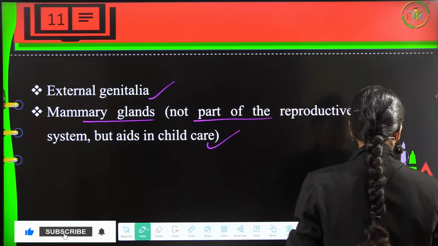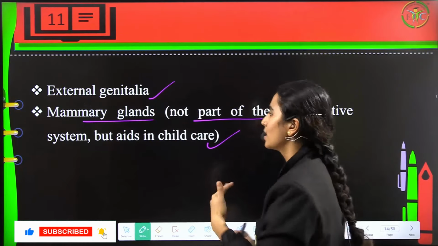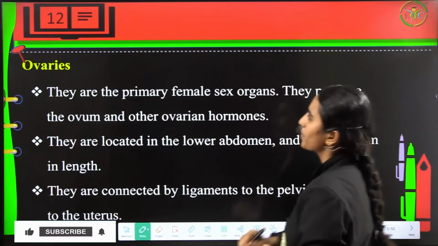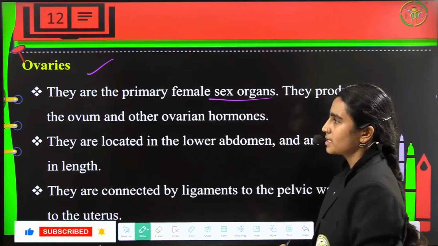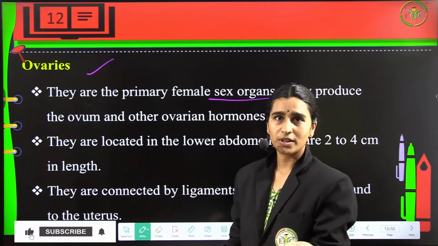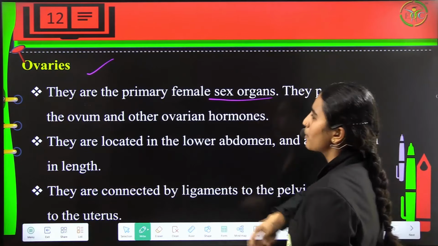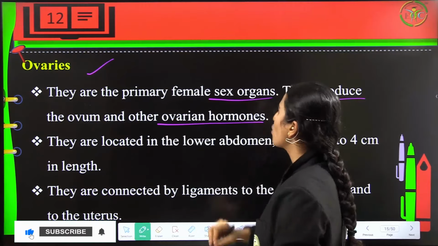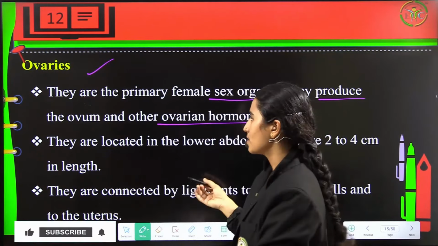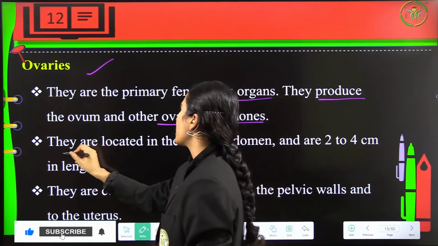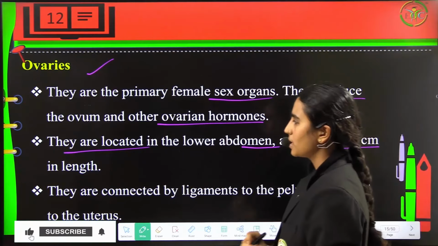So this is not a part of the reproductive system, but it will aid in the child's nourishment. Now coming to the ovaries, these are the primary female sex organs. If a female has to be considered a female, the ovaries are the primary organs. They produce the ovum and other ovarian hormones. Like I told you, androgen is the male hormone, and estrogen is the female hormone. They are located in the lower abdomen and are 2 to 4 centimeters in length.